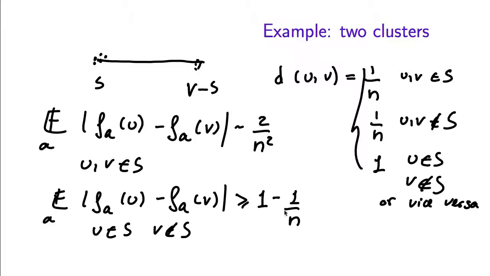So in this case, the expectation is very close to the actual distance. And here the expectation is a factor of n smaller. So it's impossible, even after scaling, to make the expectation be within, say, a log n factor from the actual distance.